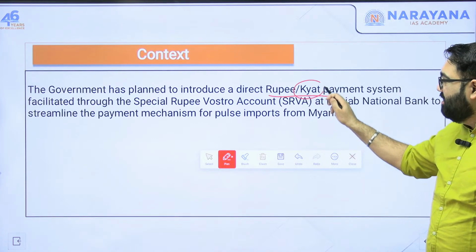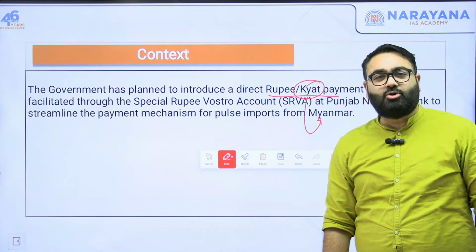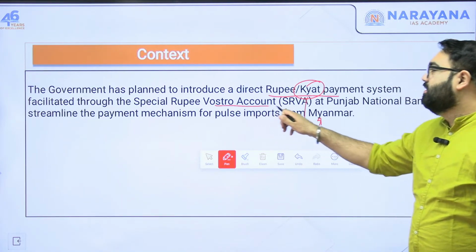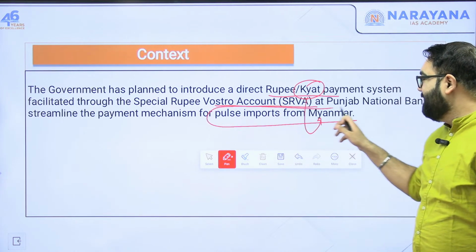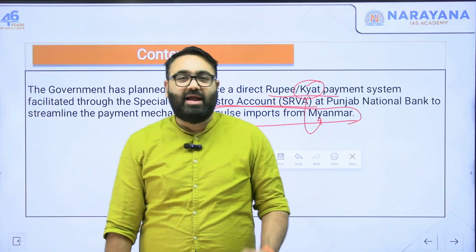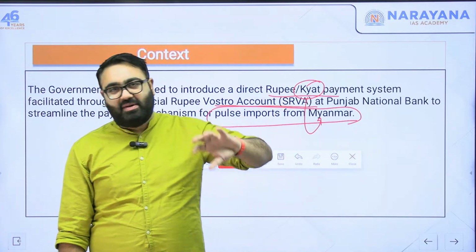Kyat basically is what? It's the currency of Myanmar. So, they have introduced the rupee Kyat trading system specifically through the Vostro account, so that the pulses that we are importing from Myanmar, their payment can be made easily. Means what is happening here? India imports pulses from Myanmar. So, India has to pay the money to Myanmar.